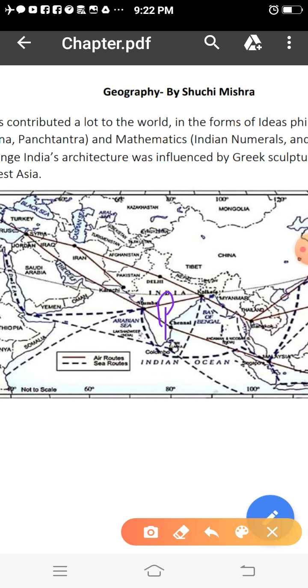Now, what is a peninsula? A peninsula is a land part which is surrounded by water from three sides. Here India, this peninsula, is surrounded by the Arabian Sea, Indian Ocean and Bay of Bengal. So that's why India is well connected with the other countries of the world.